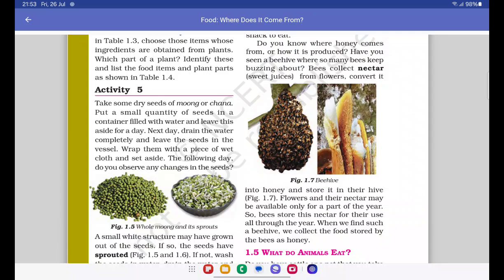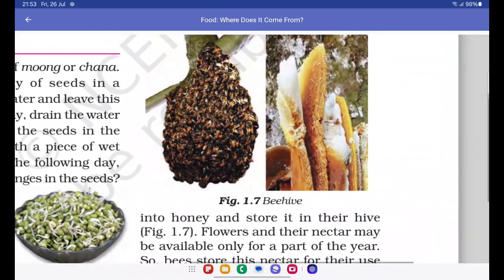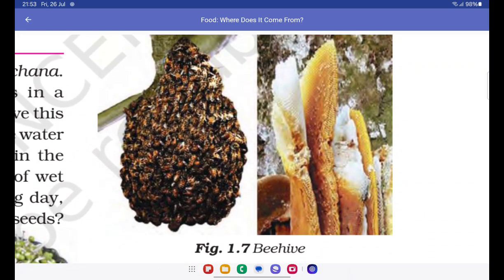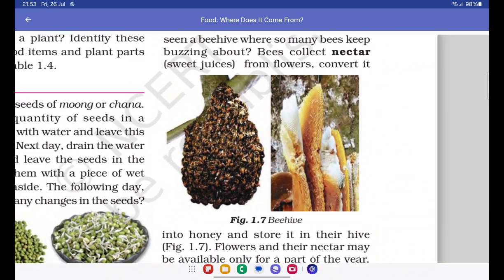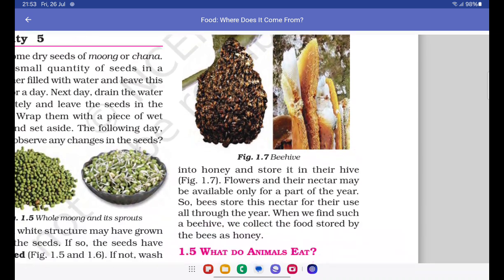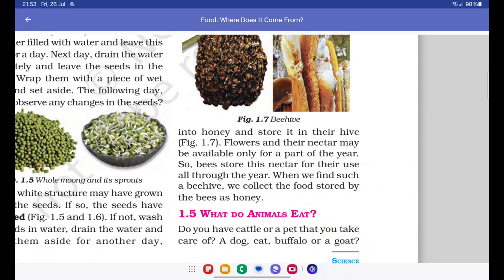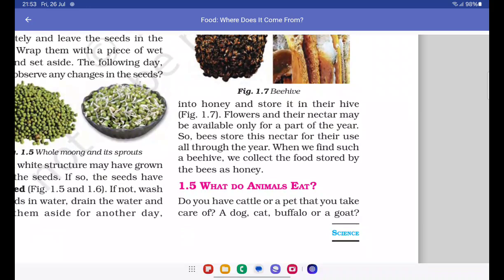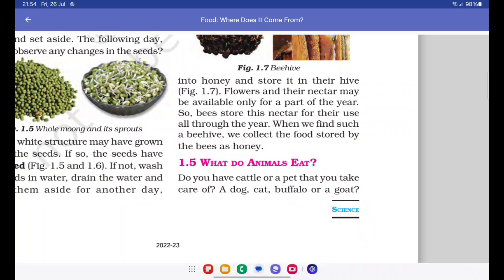And they form this structure. This is actually pure honey, pure nectar, but they have solidified it by mixing their slightly acidic saliva into it. Bees collect nectar from flowers, convert it into honey, and store it in their hive. Flowers and their nectar may be available only for a part of the year, so bees store this nectar for their use all through the year. So this is kind of their food storehouse.